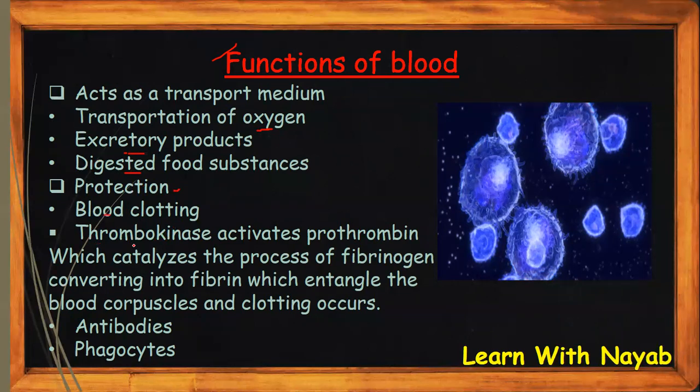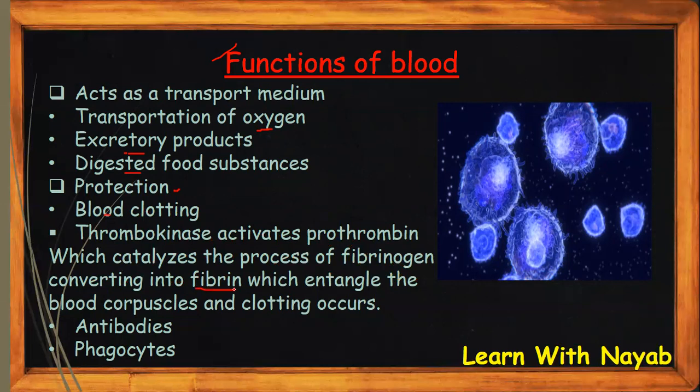So there's an enzyme present in the blood called thrombokinase and thrombin. So the thrombokinase activates the prothrombin into thrombin, and as I told you before, it has a protein called fibrinogen. The thrombin activates the fibrinogen into fibrin.